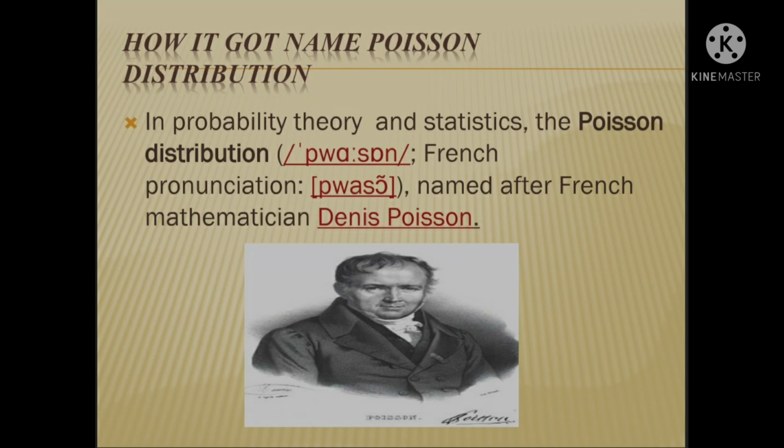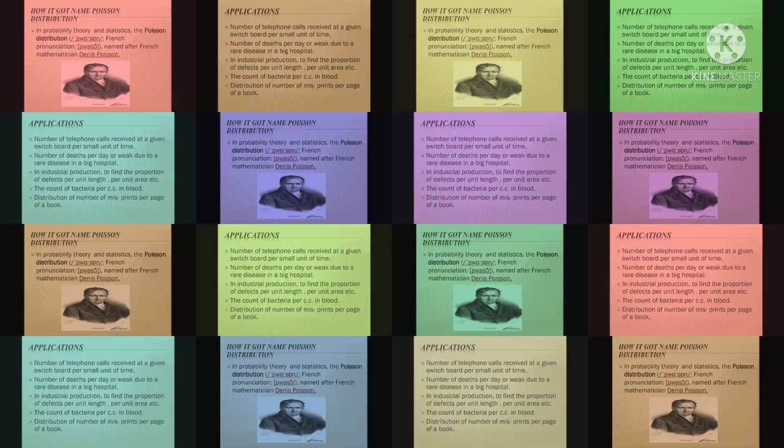In probability theory and statistics, the Poisson distribution is named after a French mathematician, Denis Poisson. The distribution was derived by the French mathematician Simon Denis Poisson in 1837, and the first application was the description of the number of deaths by horse kicking in the Prussian army.